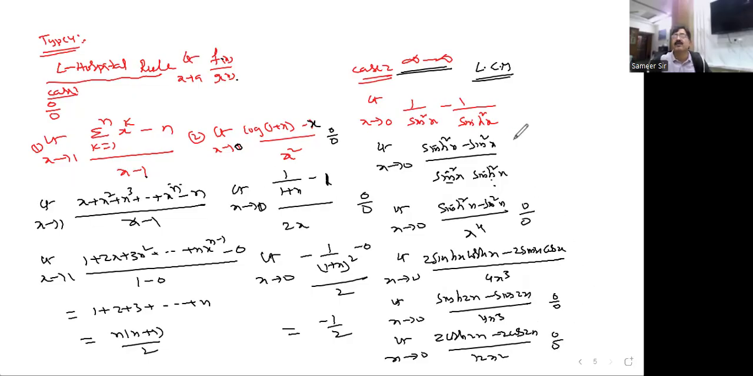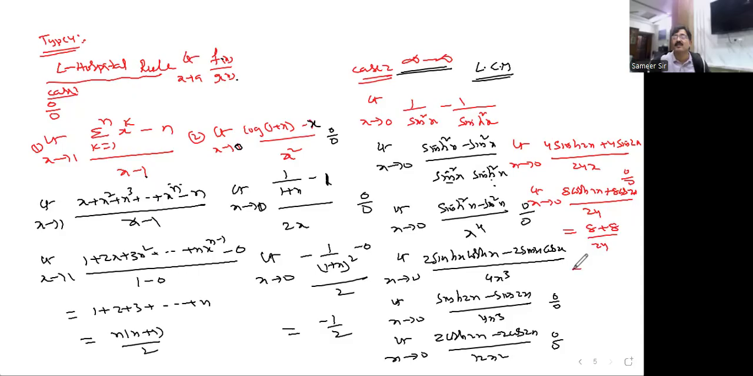So now limit x tends to 0. Once again, if you differentiate here, 4 sin h2x plus 4 sin 2x divided by 24x. Once again, it is in the form of 0 by 0. So better differentiate once again. How much? 8 cos h2x, and here also 8 cos 2x divided by 24. The moment you substitute the limit value, you are not getting 0 by 0. It will be 16 by 24, you got it.